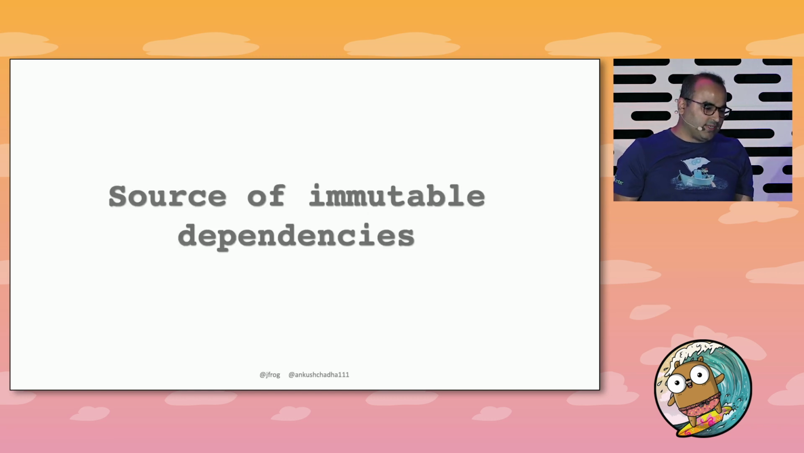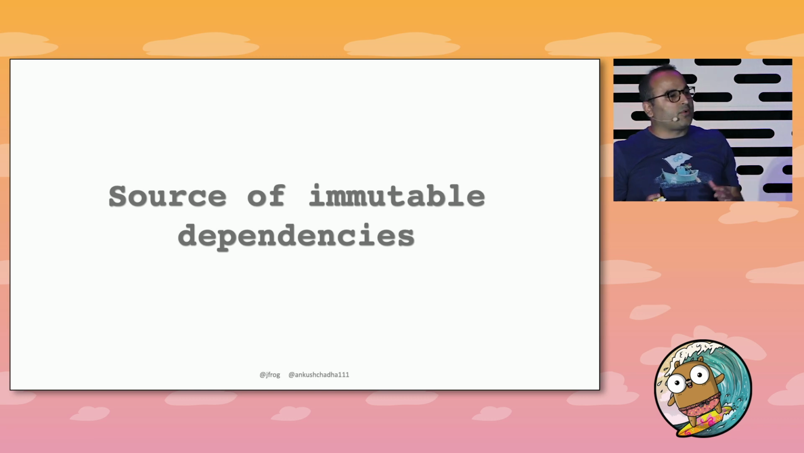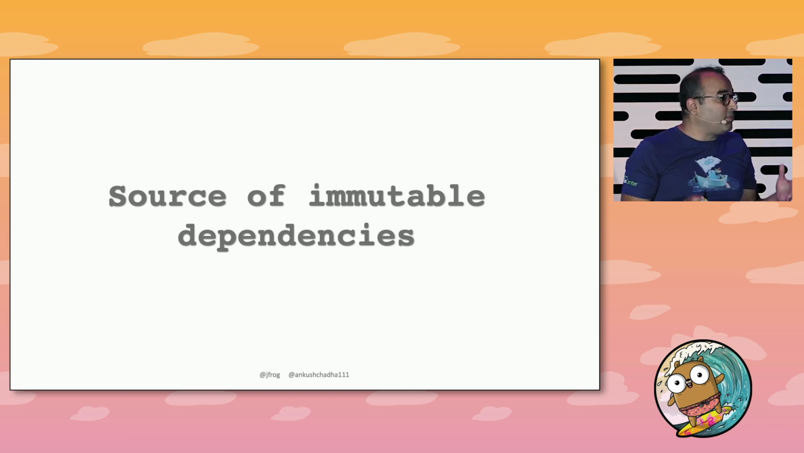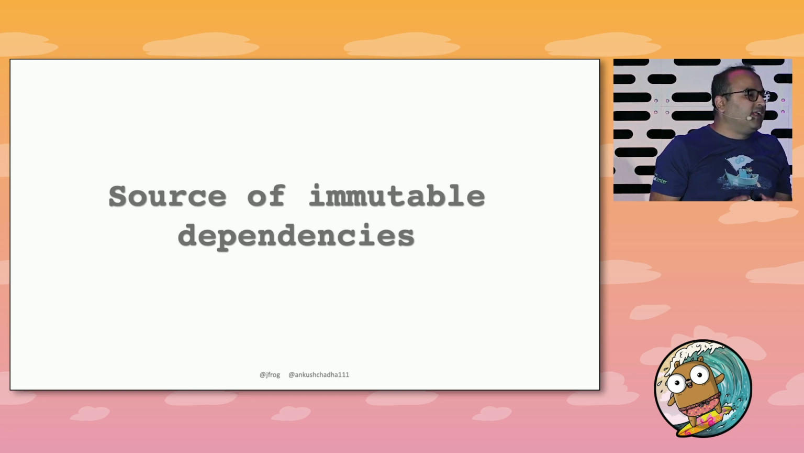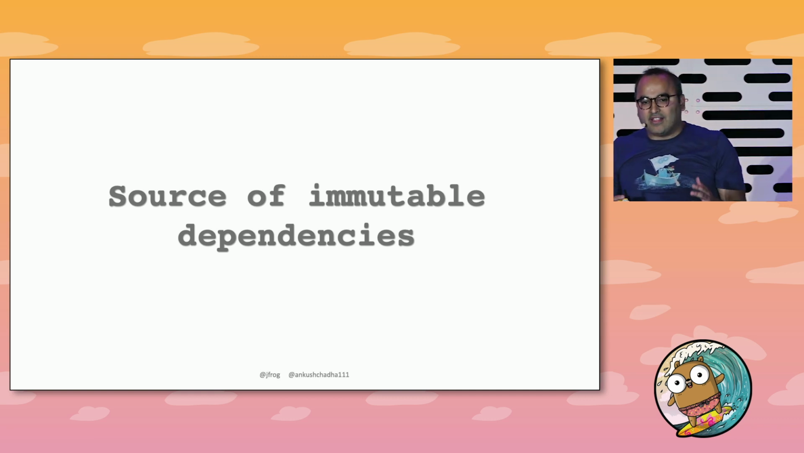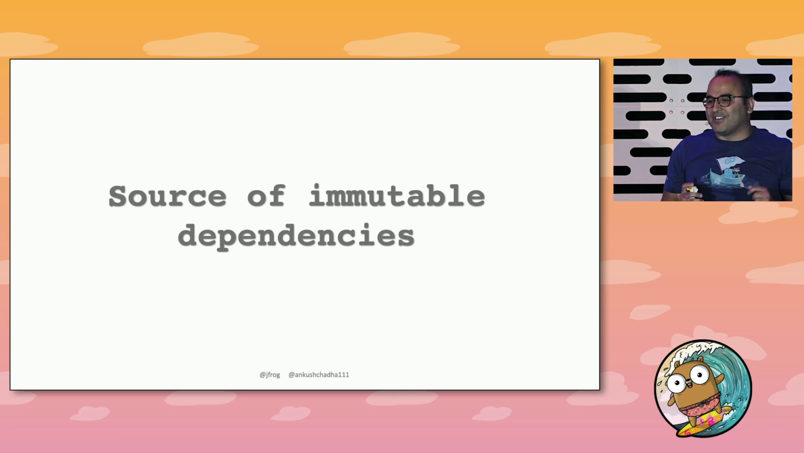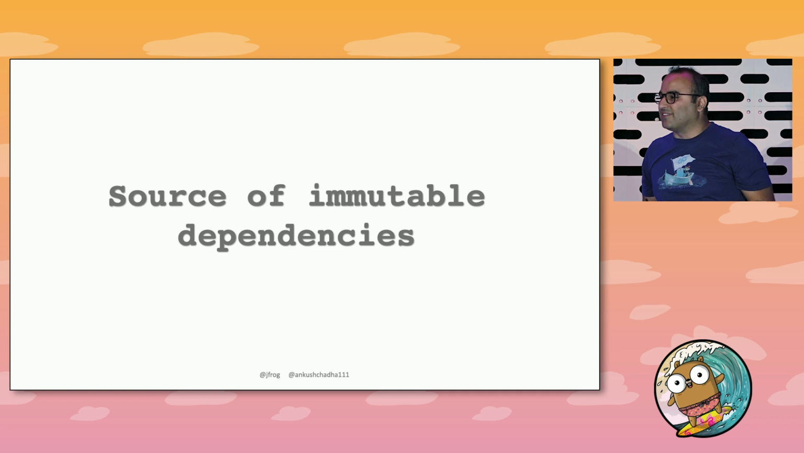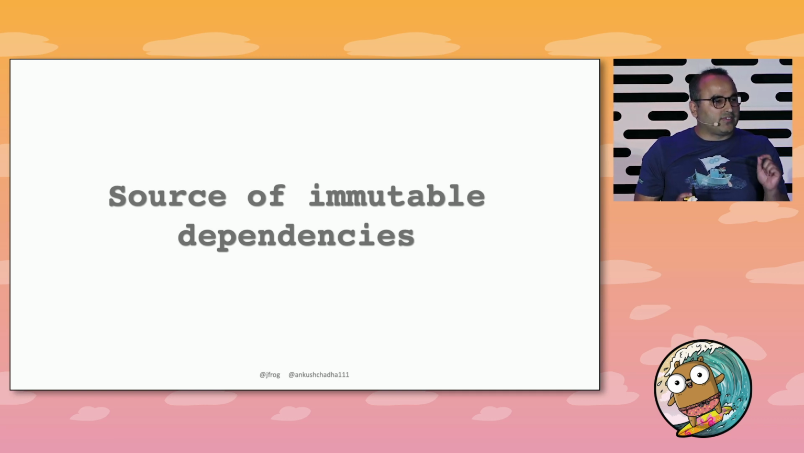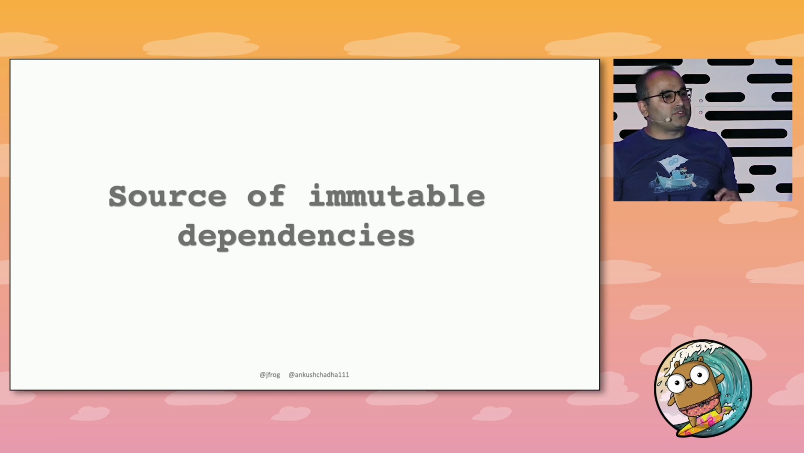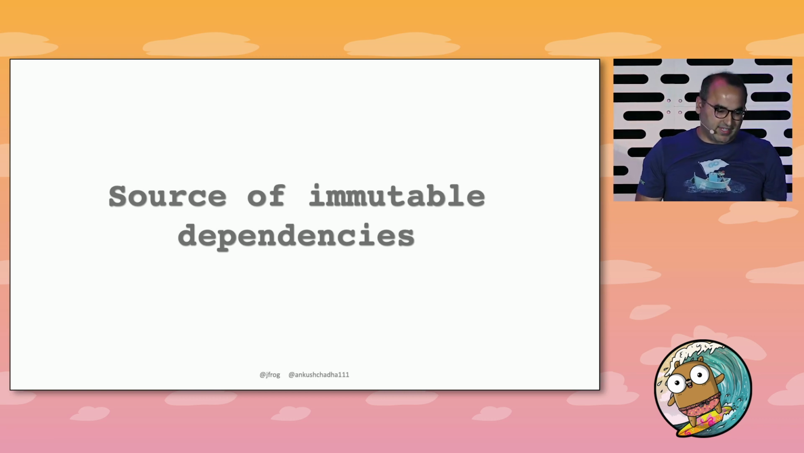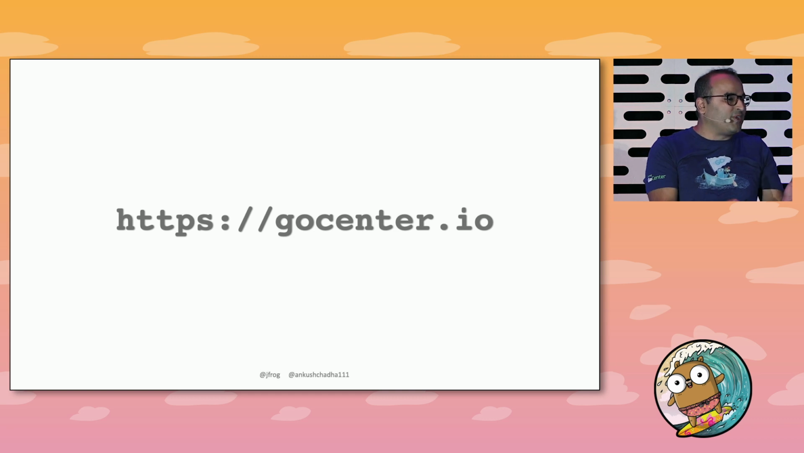Now let's talk about the source of immutable dependencies. When we started this project, one of the motivations was that there was no source of immutable dependencies. Even though we say that no one should remove or wipe out the tags, when we were building Go Center, we came across a lot of scenarios where authors removed the tag or changed an existing version. So one of the thumb rules of a central module repository is to guarantee immutability and availability of module versions. And that was our motivation to build Go Center.